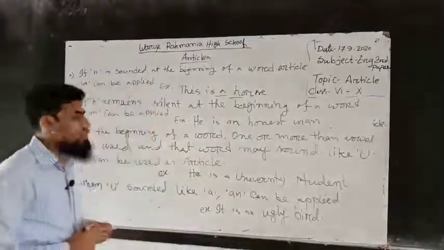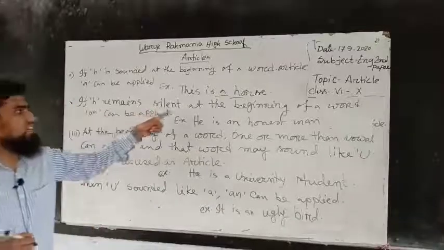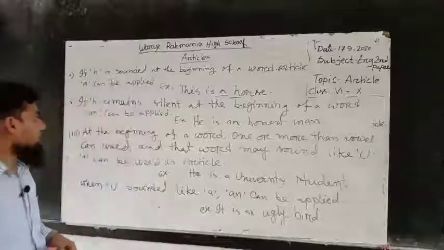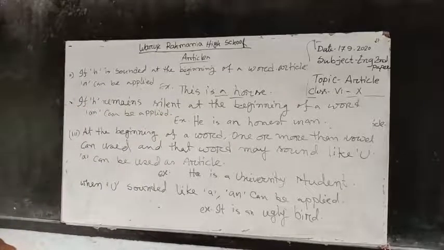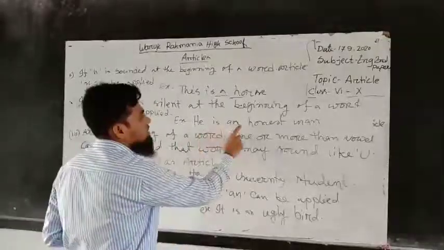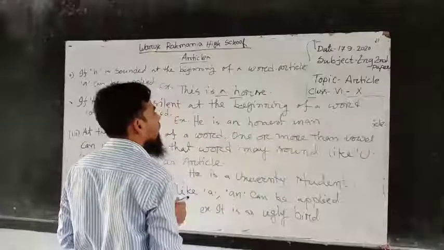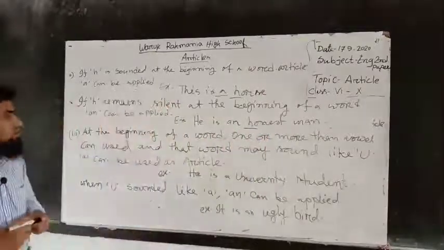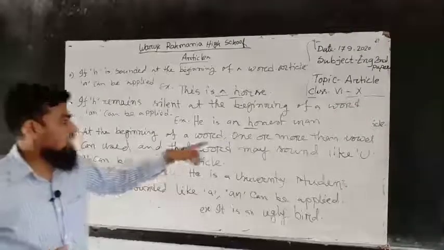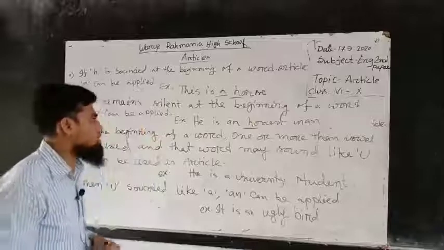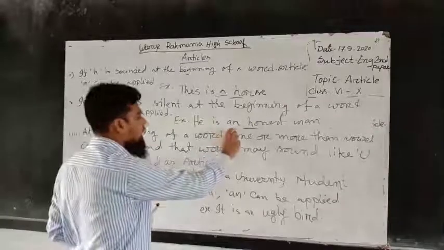If H remains silent at the beginning of a word, an can be applied. Example, he is an honest man. Here the H in honest is silent, so we have to use article an.